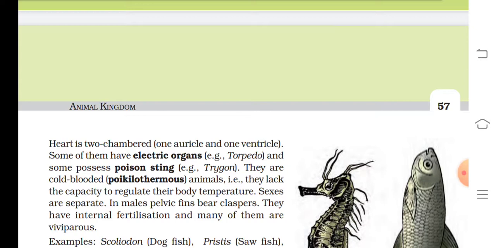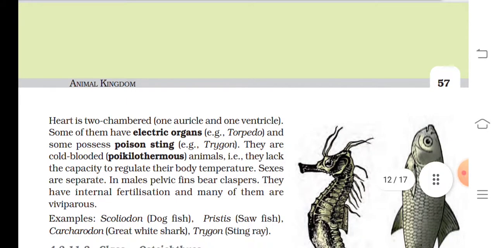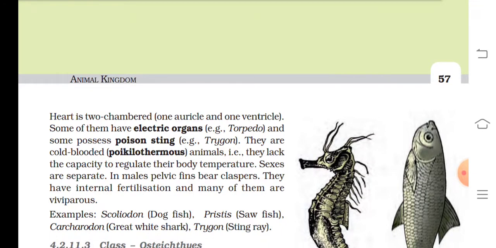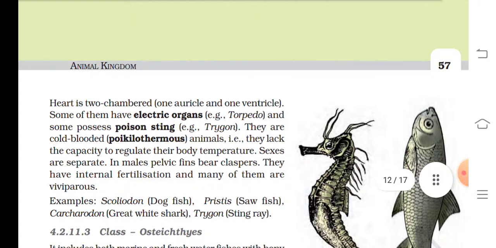Sexes are separate. In males, pelvic fins bear claspers. They have internal fertilization and many of them are viviparous. Example: Scoliodon, Pristis, Carcharodon, Trygon.